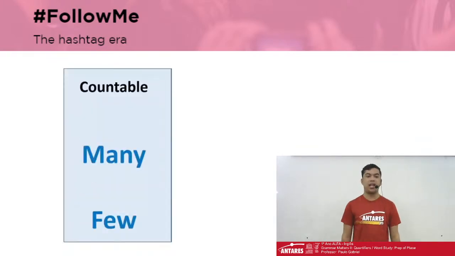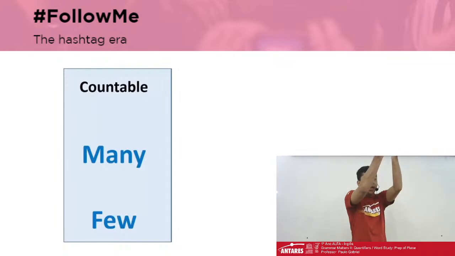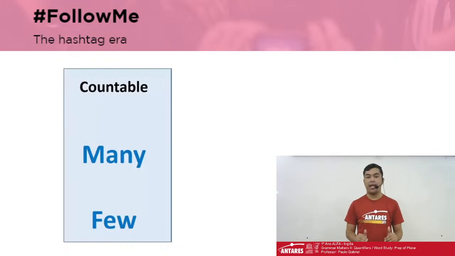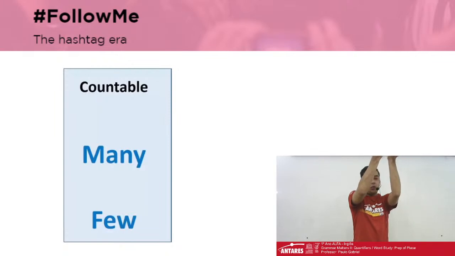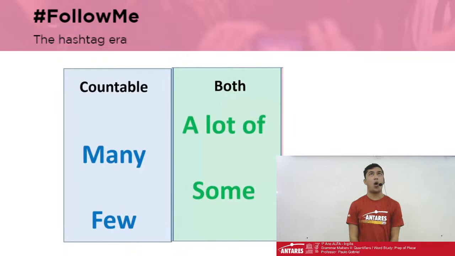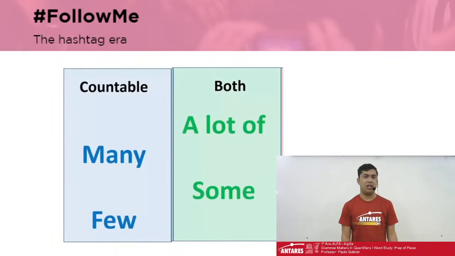So we've got this table for countable nouns and for a high amount of things, okay, a high quantity. We use many and few. Many, high quantity, few, a low quantity. So there are 1,000 potatoes. There are many potatoes. There is only one potato. There are few potatoes, okay? One more, teacher Claysa, please.